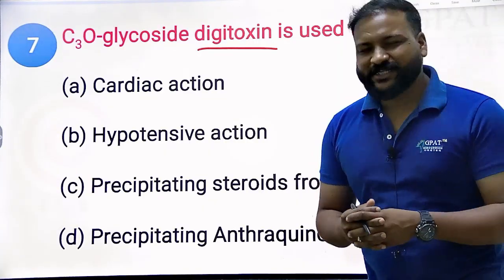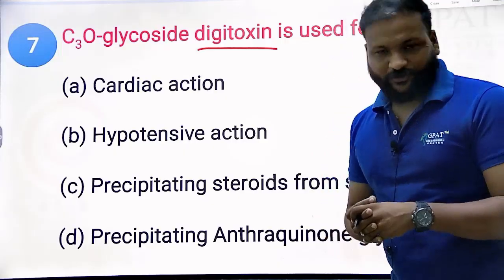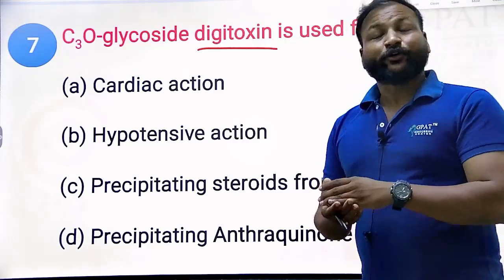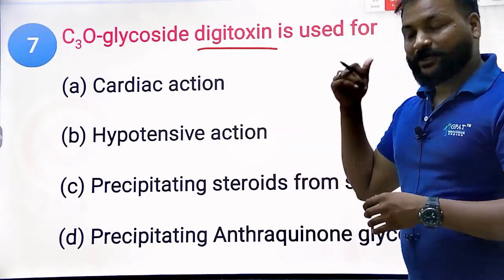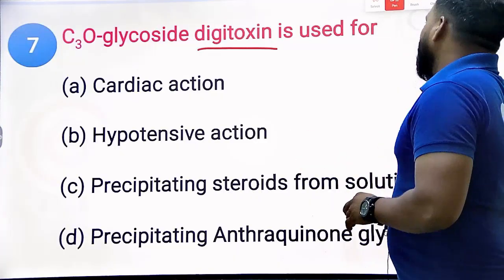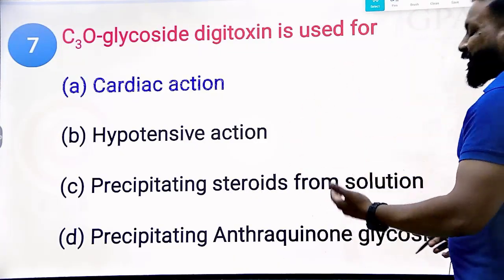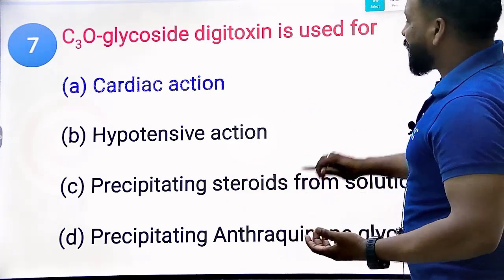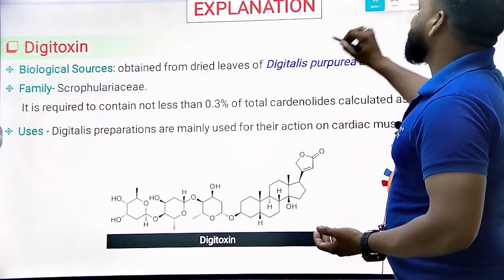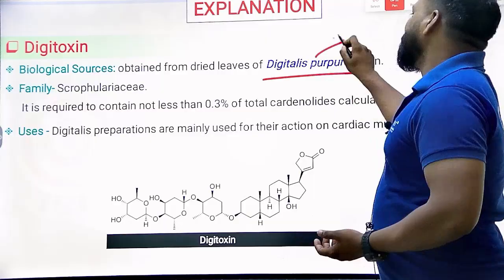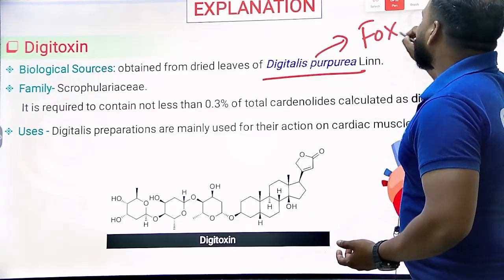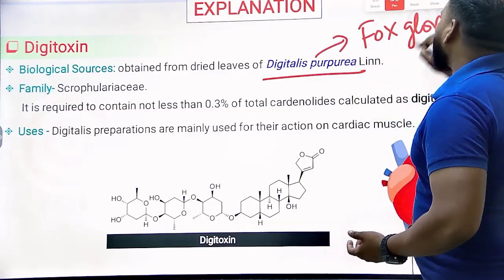If you are really serious aspirants and you know the basics of your pharmacognosy, you are able to identify the right option from this question. So what is the right option? Obviously, digitoxin. Digitalis is a cardiac glycoside. We know the cardiac action already. Digitalis purpurea, and the synonym of this plant is foxglove leaf or foxglove plant.